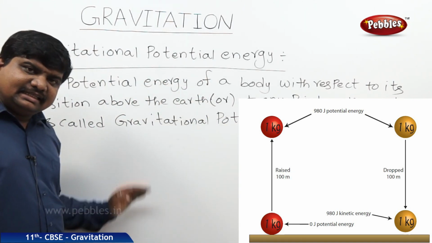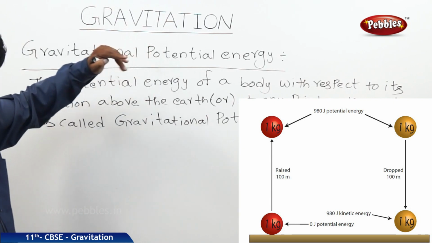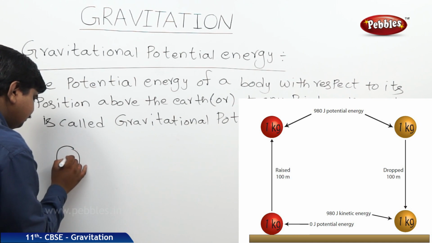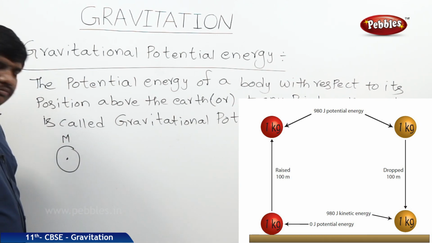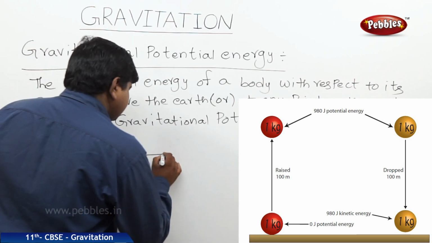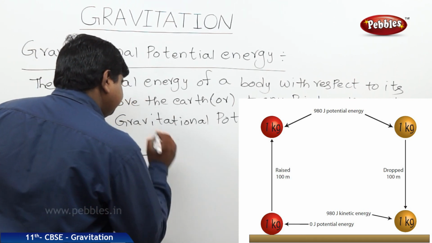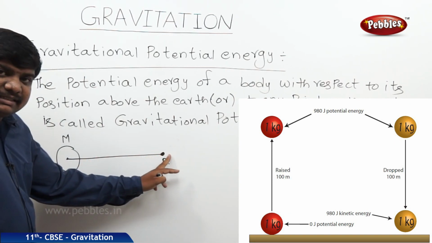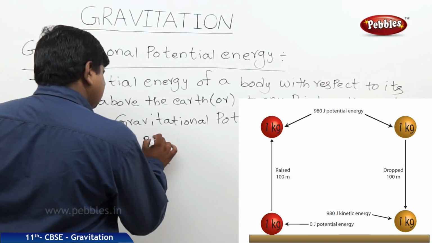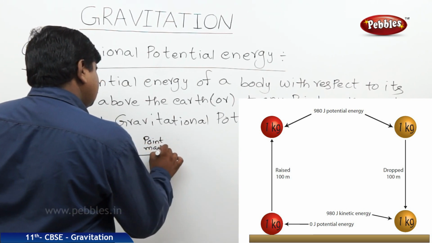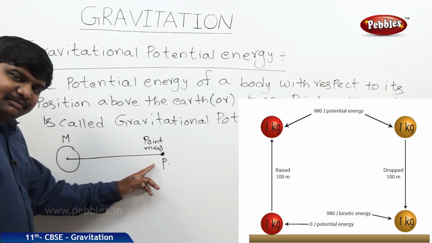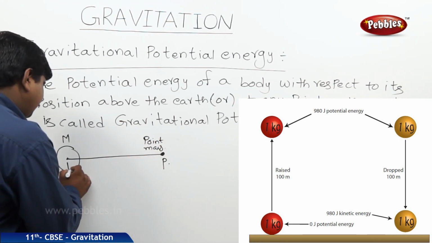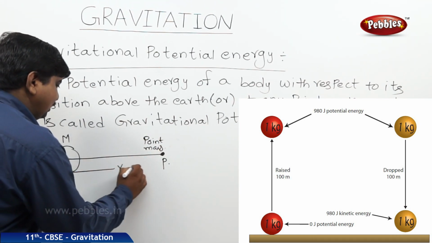For every physical quantity, there is an expression. Now we are going to derive the expression for this physical quantity. Let us take a body of mass capital M. From the center of it, let us assume a point P. This point P we can say is a point mass. We can say that the force of attraction between these 2 point masses is G M m by r square, where the distance from here to here is small r.